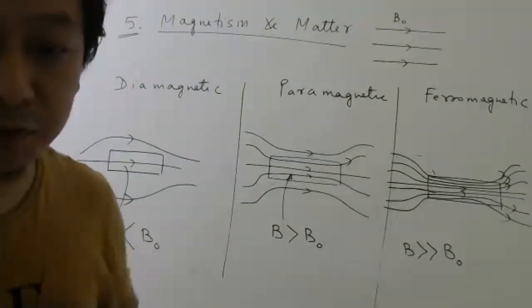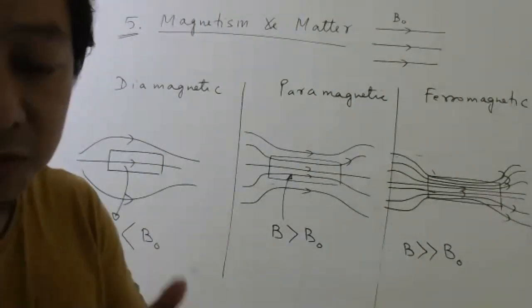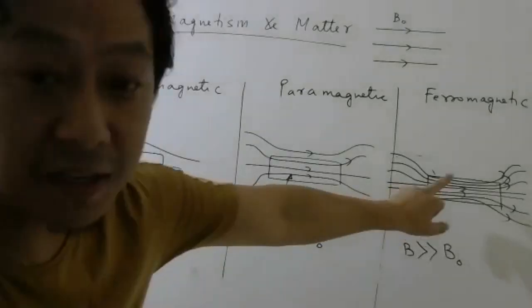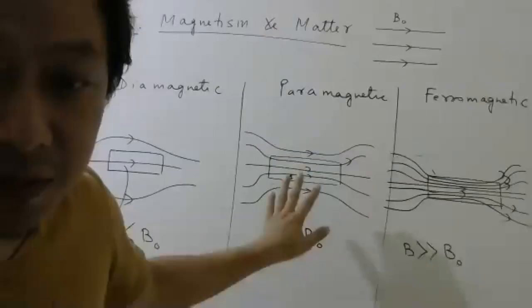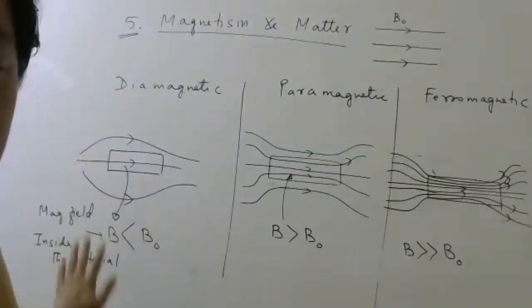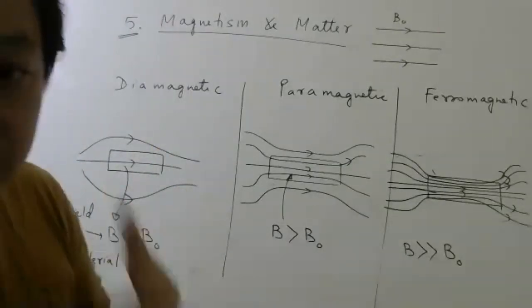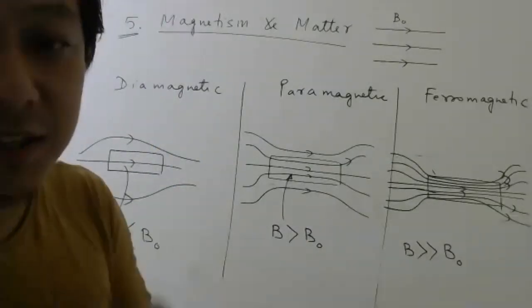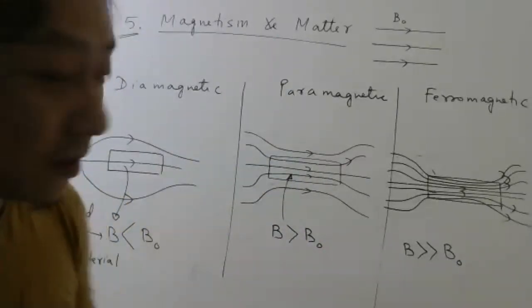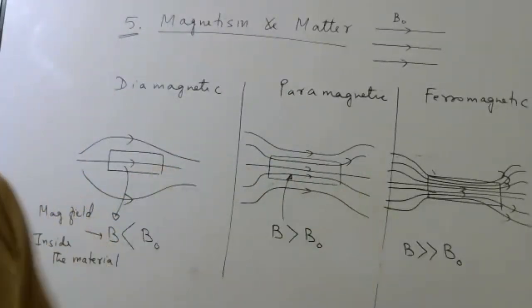So now we will have to find some new terms to understand why magnetic field inside the material in some cases is more than outside, in some cases it is less than outside. So why it happens, for that discussion we have to create some new terminology for only this chapter. So we will do that. First, I hope all of you got this idea. Okay, done. These diagrams are important.